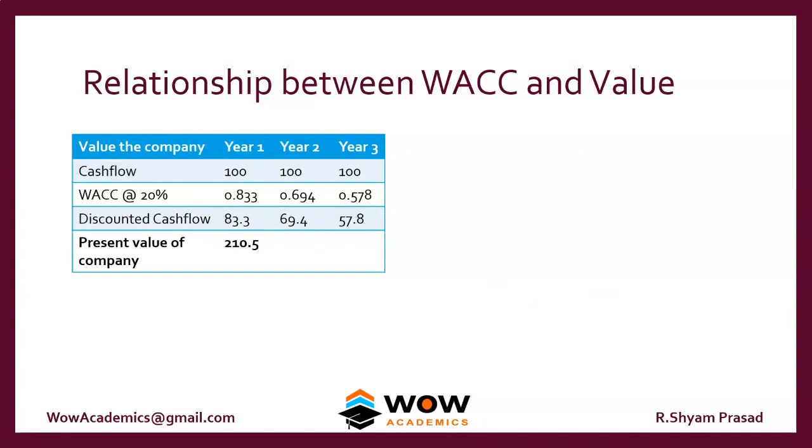So we can look at this table to find out the relationship between the WACC and the value of a company. The WACC can also be used as a discount factor percentage to value a business. For example, here we'll take a company. It has a cash flow for 3 years of 100 rupees each year, and we'll assume that the company has a weighted average cost of capital of 20%. So for the first year it's this number, second year this number, and third year this number is a discount factor, and we get a value for this company at 210 rupees if discounted at 20%.